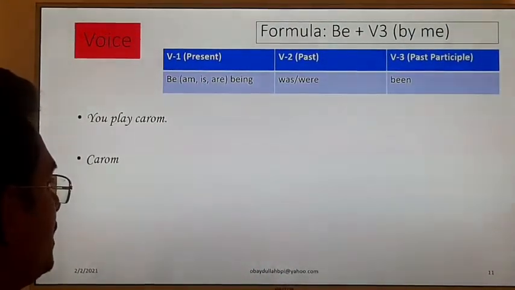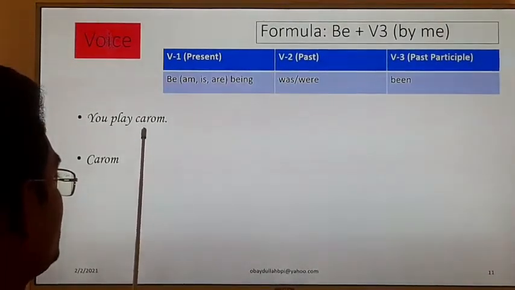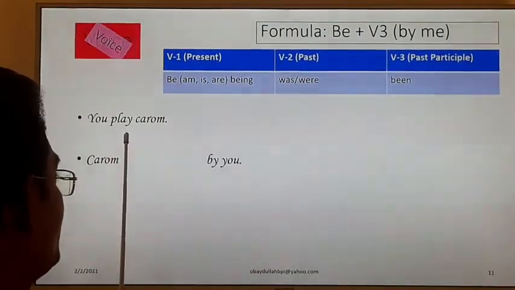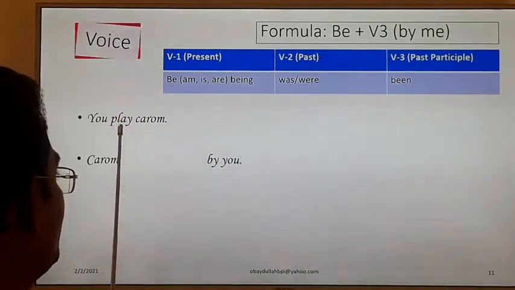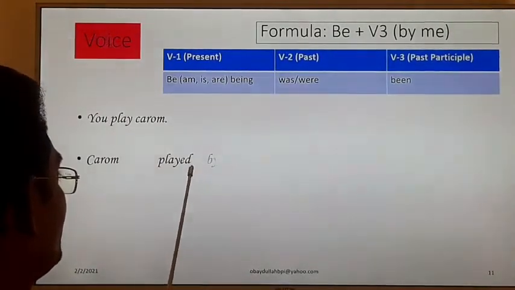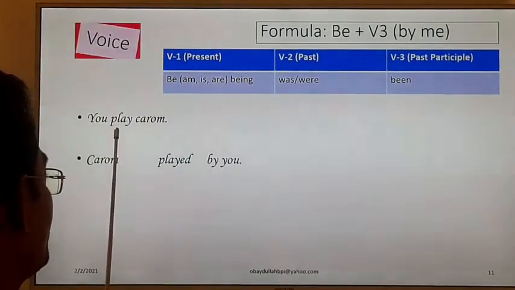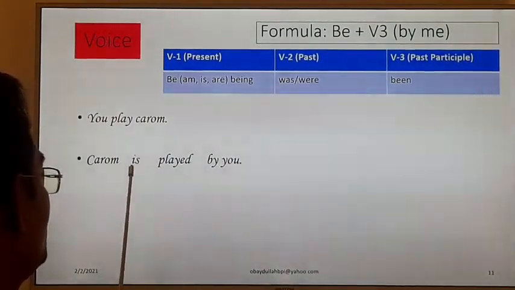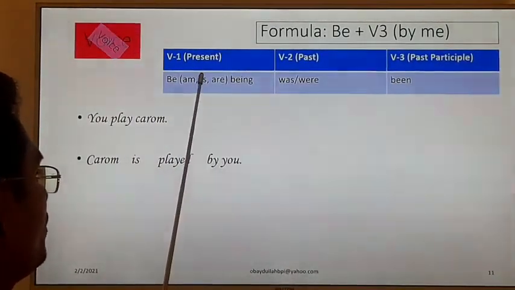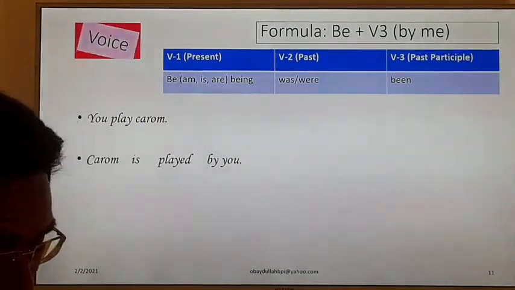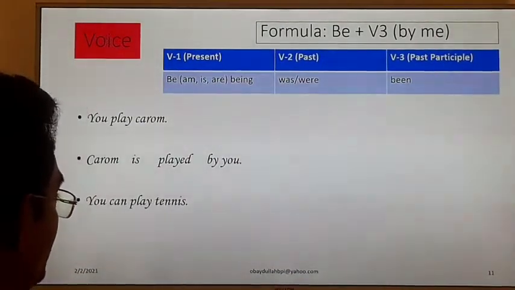Carom is object, play transitive verb, and you will be by you. Play, played, verb number 3, played, and it is a present verb number 1, present indefinite tense. That is why we have to use the be verb from verb number 1. Clear? Try yourself.